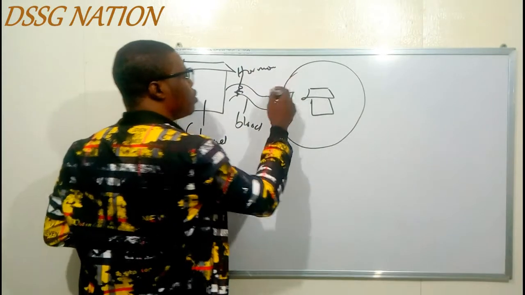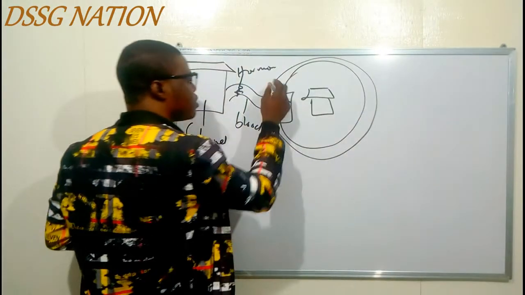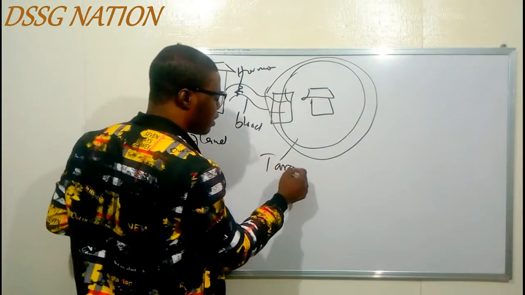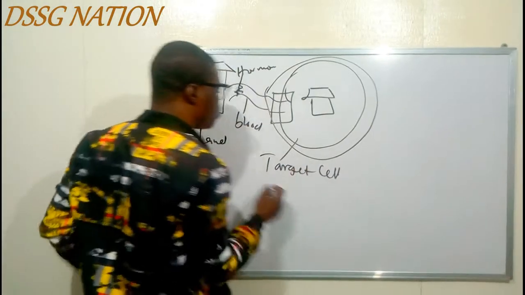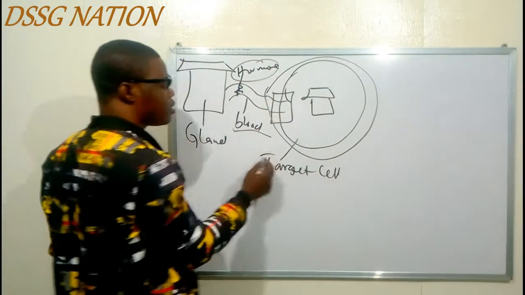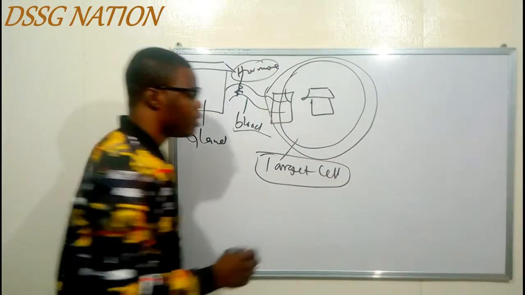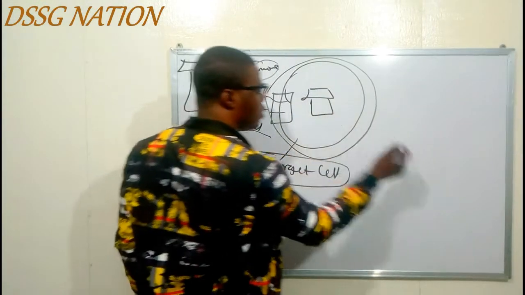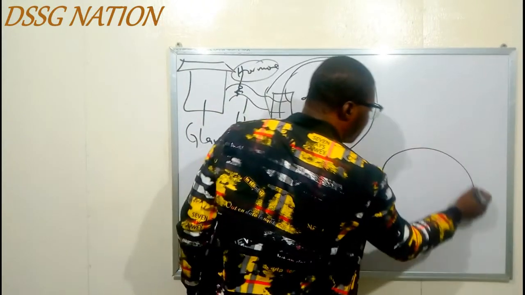The hormone. So this house now is the what? The target cell. Target what? Target cell. So we've talked about the hormones, so let's talk about the target cell now. If this is the target cell, let's draw our cell properly.